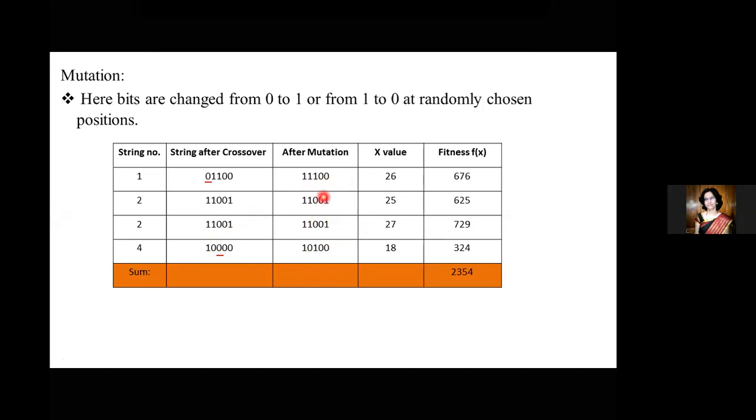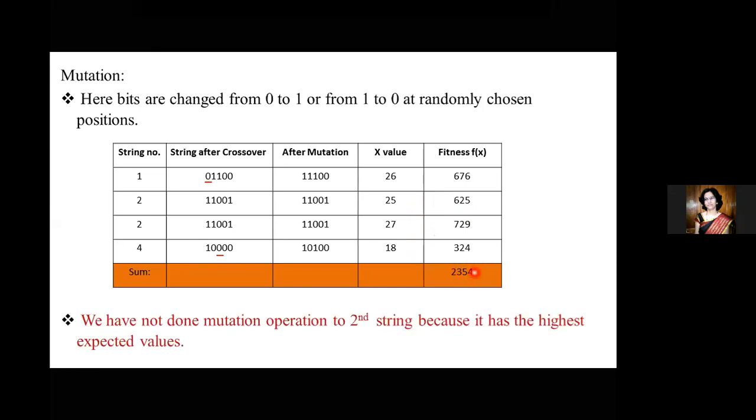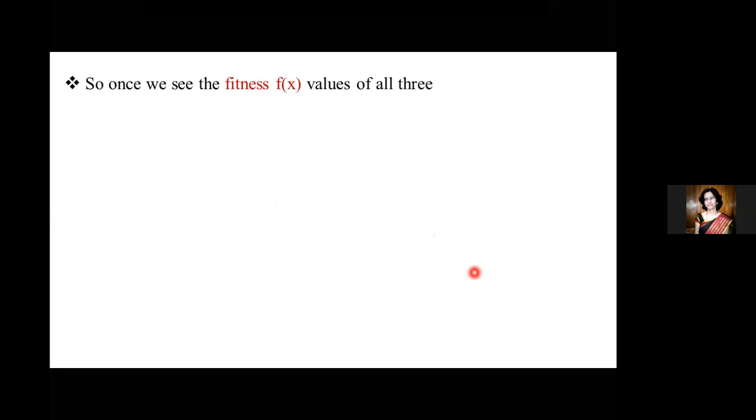And for the x value, again, we write down the respective integer values, and then fitness, squaring it. After squaring and summing up, I get 2354. So how do we come to the end of the solution? We have to see the fitness f of x values for all three: selection, crossover, and mutation. For selection, after summing up all the values, we got 1170. For crossover, we got 1754. And for mutation, we got 2354.